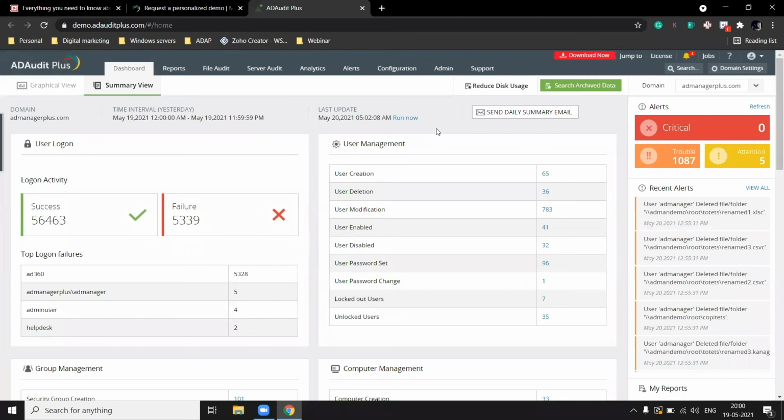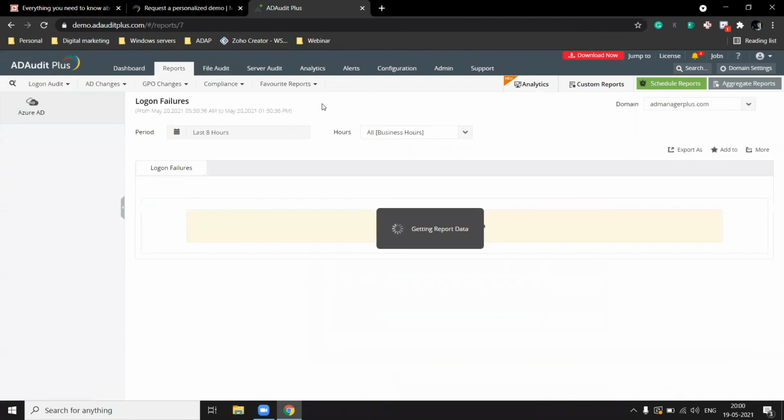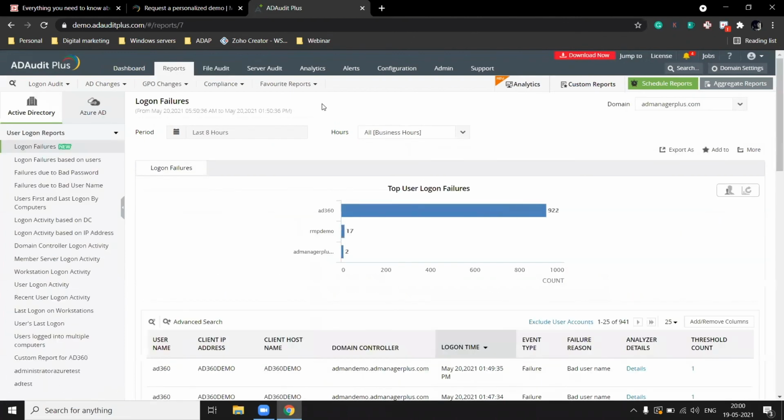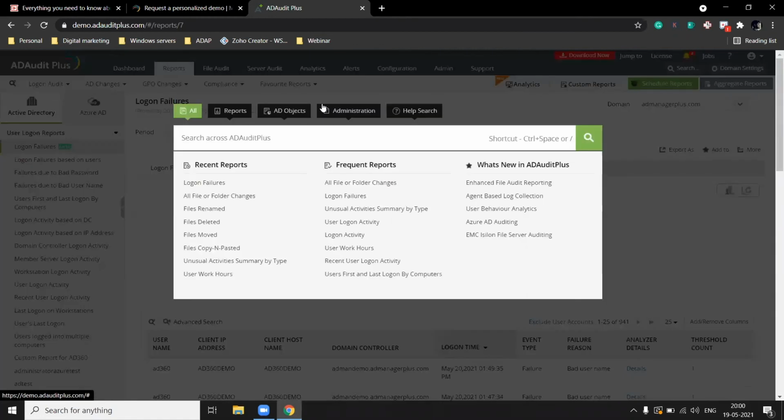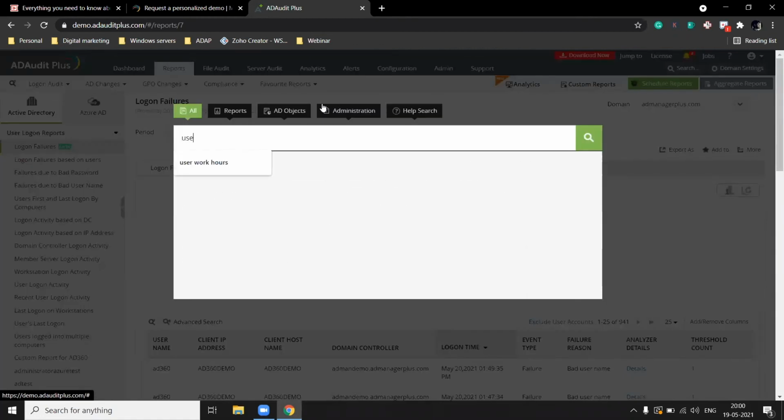Next up, I'll be taking you through a report. AD Audit Plus offers 300 plus reports. I'll be taking you through one interesting one, which I spoke about earlier, the user work hours report. To locate a report in AD Audit Plus, you can use the search functionality. To open it, all that you have to do is press / on your keyboard, and you can locate reports. We'll be searching for the user work hours report now.